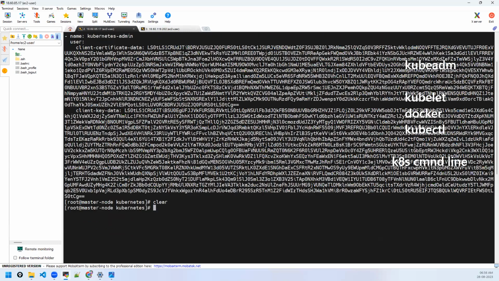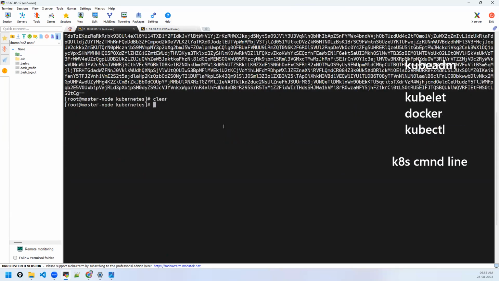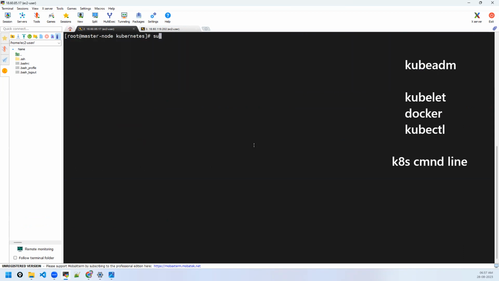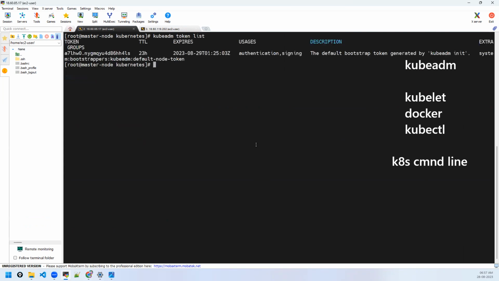Also the token, I did not copy the token. We'll get the token. First, let me do it as a regular user. Let me switch to, or else first let's get the token. How do you get the token? Kubeadm. You can copy the token. It was giving you the token, right? Or else you can also list the tokens. Kubeadm token list. Yeah. Okay, this has given you a token.